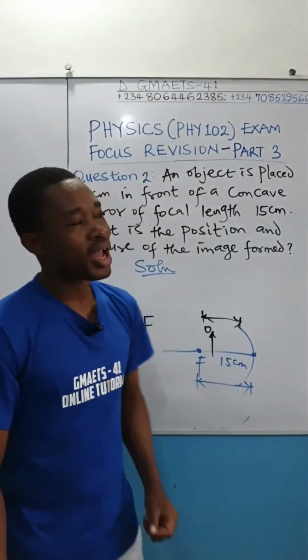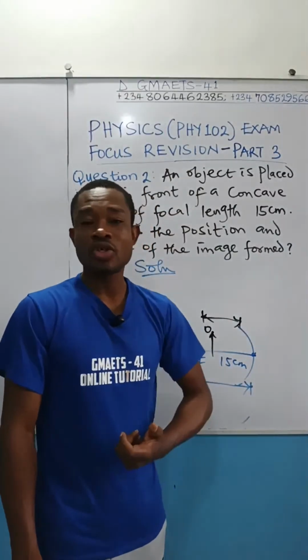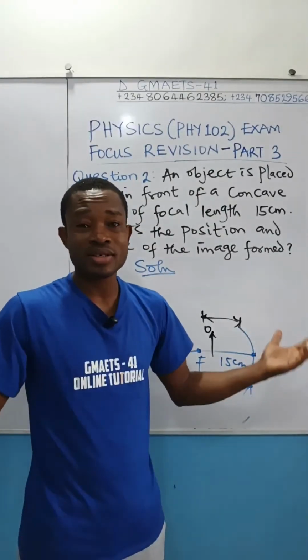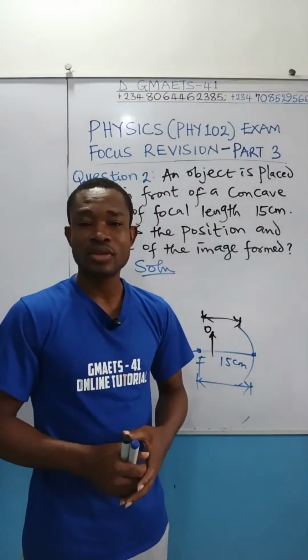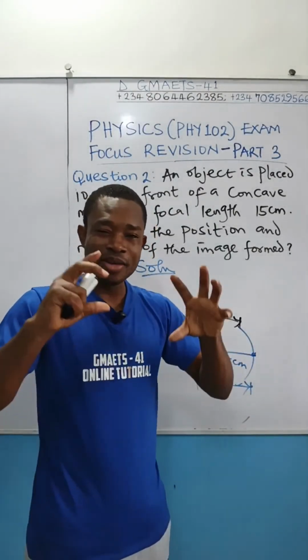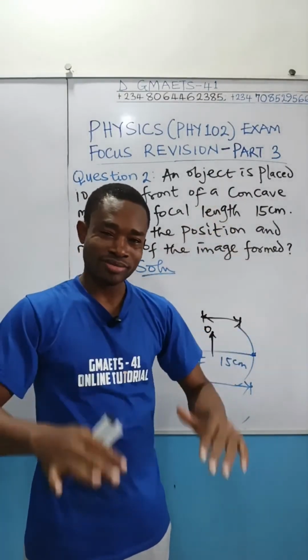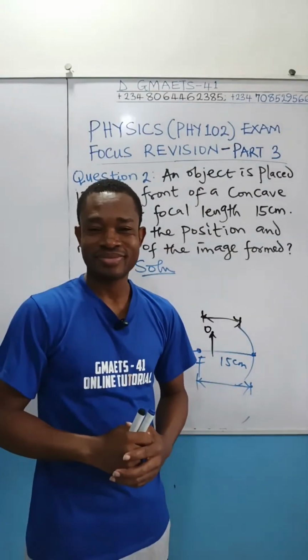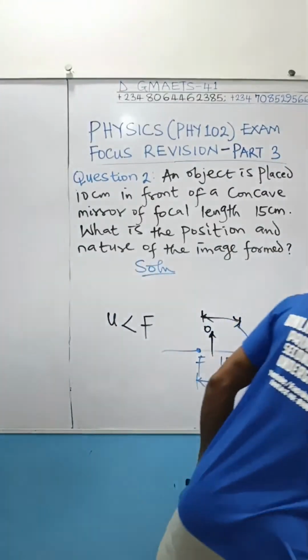So it's just for you now to calculate the position of the image. It's just for you to calculate the position of what? The image. That's just the thing. We now know that the image is going to be virtual, behind the mirror. So you see, this limits our options to 2, so the level of confusion will reduce. Let us now do the calculation and see what this is going to be.